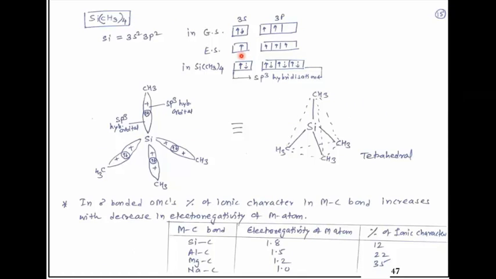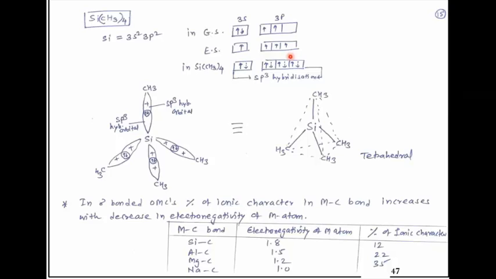Now there are 4 unpaired electrons, 1 in 3s and 3 in the p orbitals. These 4 orbitals combine together and show sp3 hybridization. So the sp3 hybrid orbital of silicon overlaps with the sp3 hybrid orbital of carbon from the methyl group.